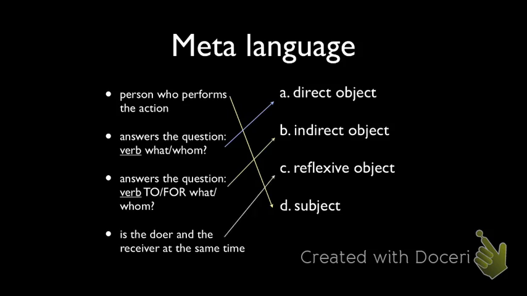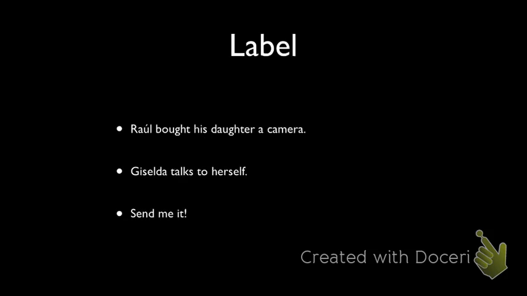Okay, so, ahora ustedes tienen algunas frases. Raúl bought his daughter a camera. Giselda talks to herself and send me it. Pongan labels, escriban labels. So, sujeto, objeto directo, objeto indirecto, reflexivo, directo.